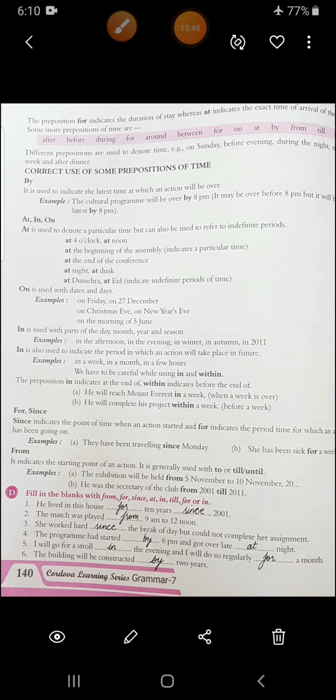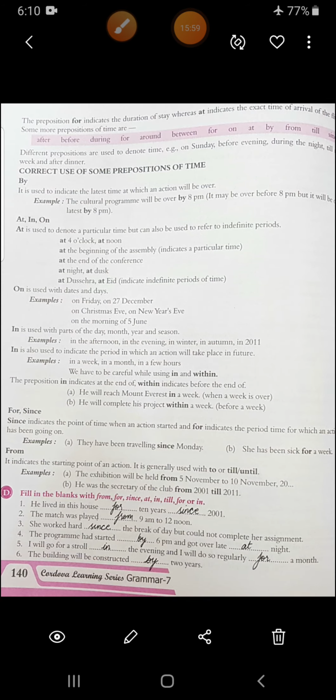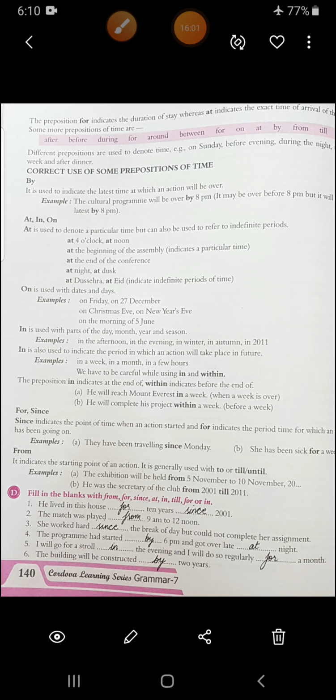Then in is used with parts of the day, month, year and season. In the afternoon, in the evening, in winter, in autumn, in 2011. In is also used to indicate the period in which an action will take place in future, like in a week. I will complete my work in a week. In a month, he will be here in a month, in few hours.